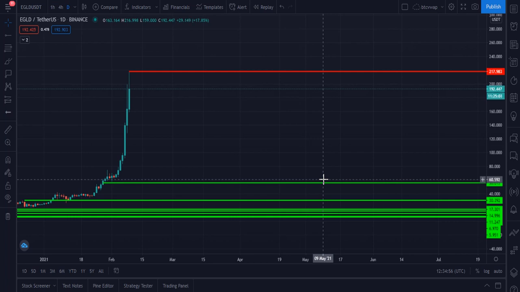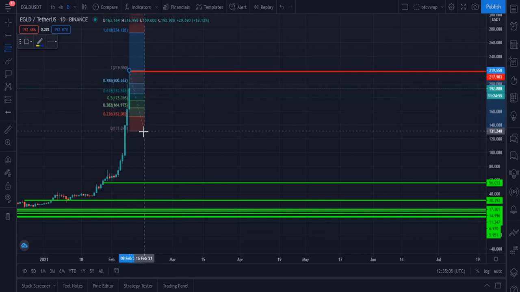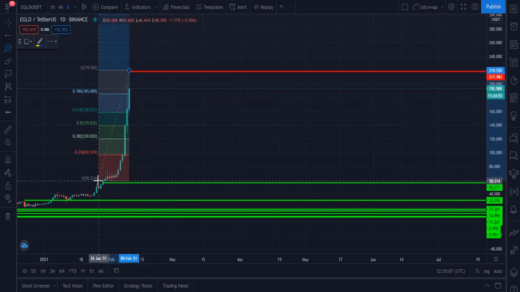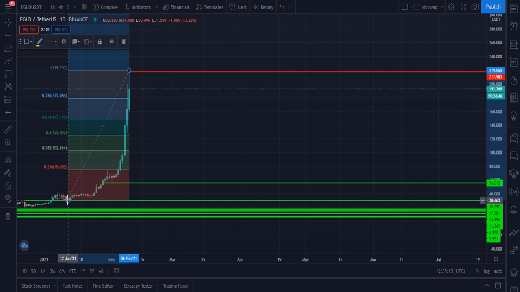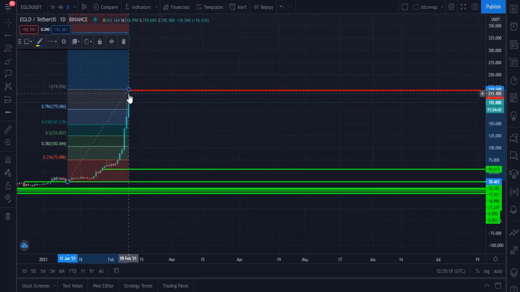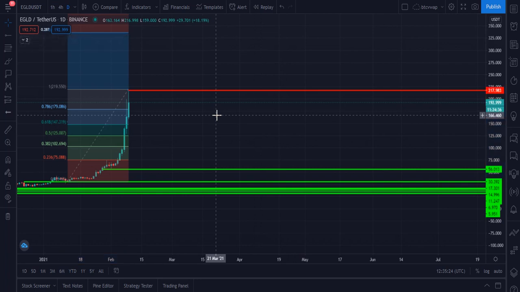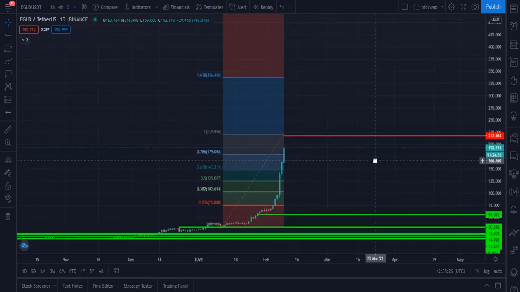Let me please tell you my immediate short-term target for the EGLT right now. For this we have to take this tool, which is fib retracement. Here you can see EGLT rejected from that level, which is the $220 price level, and let me please show you my next target.